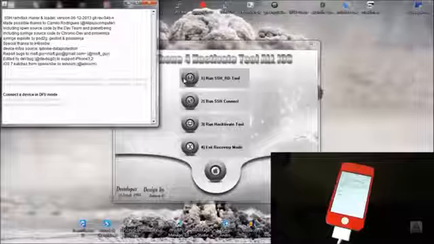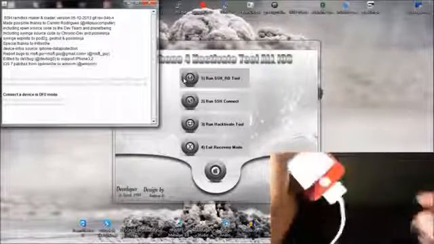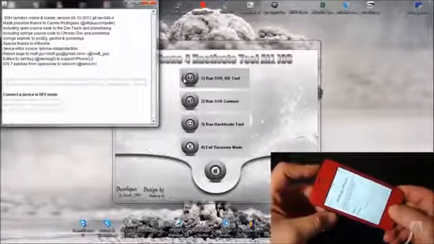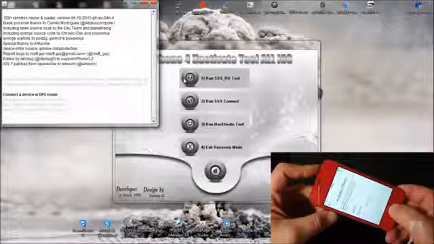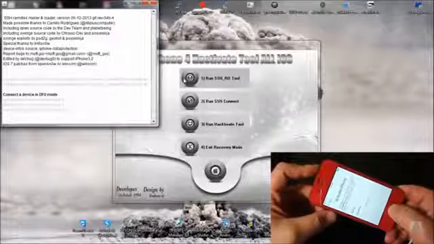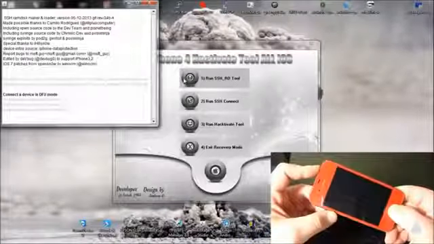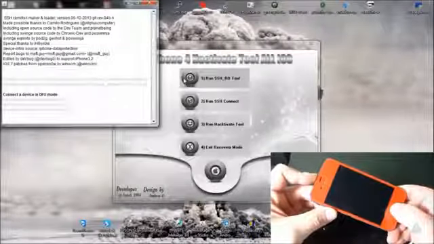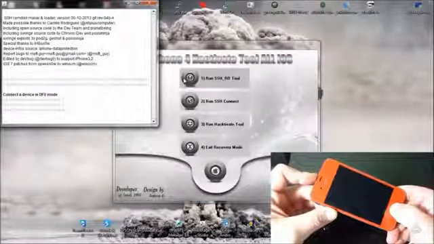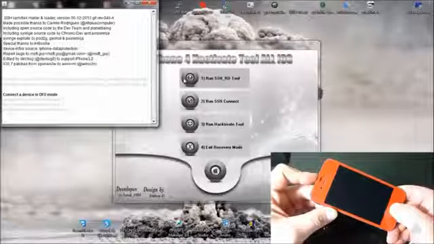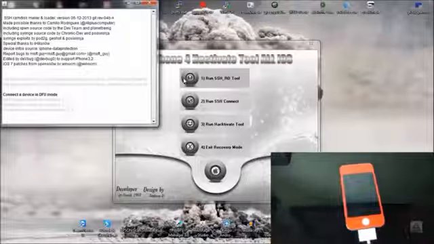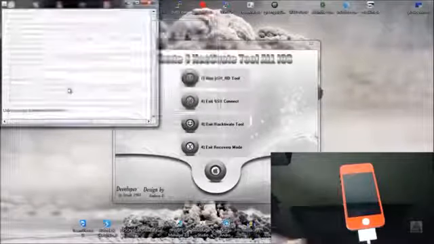And now it's asking us to put our device into DFU mode, which we'll do by holding down the power button and the home button for 10 seconds. Once your screen goes black, count 2 seconds and let go of the power button while still holding the home button for another 30 seconds. Now your computer will read your device in DFU mode.